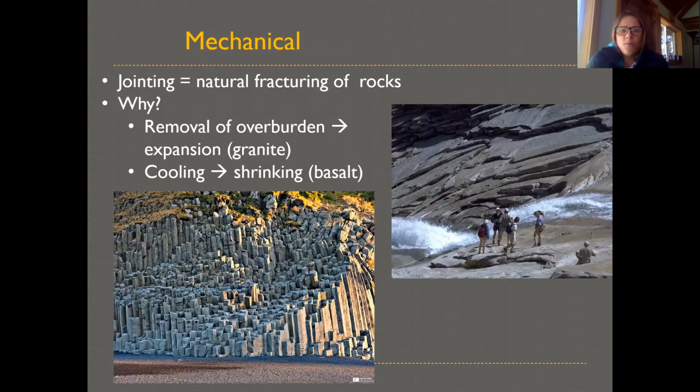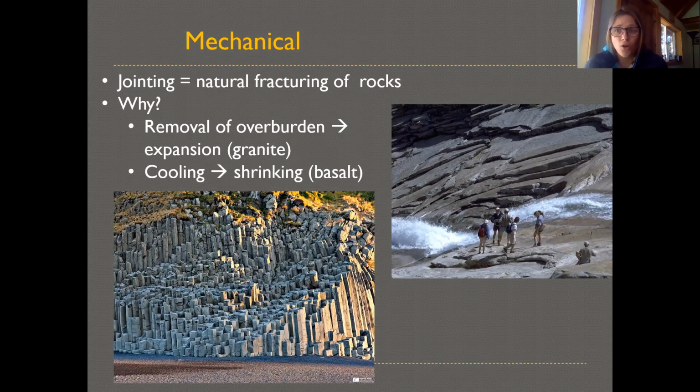So to imagine this in a little bit more detail, first of all, let's think about mechanical weathering. This is just the physical breaking apart or pulling apart of the different components of rocks. First of all, there's a term called jointing, and jointing is the natural breaking apart of rocks that they experience over time. So there's not necessarily an external force like another rock or a waterfall or an ice sheet that's smashing or breaking the rock, but just as the rock finds itself on the Earth's surface in probably a slightly different physical environment than where it formed.